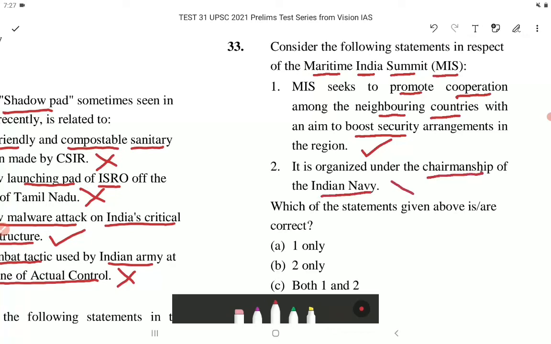This is incorrect. Maritime India Summit 2021 was recently organized by the Ministry of Ports, Shipping and Waterways. So it is not organized by Indian Navy, but by the Ministry of Ports, Shipping and Waterways. Which of the statements given above is or are correct? So the correct option is option number A, that is 1 only.